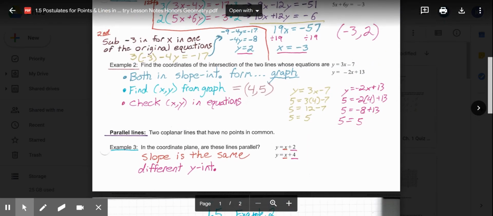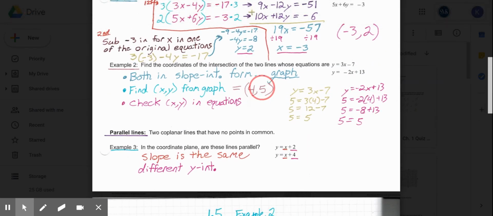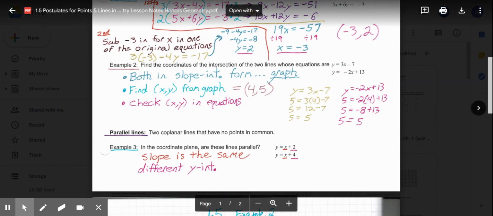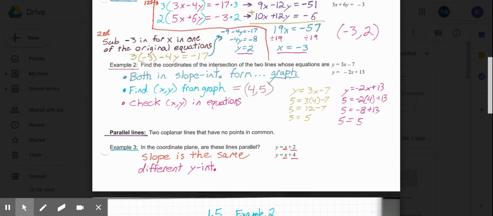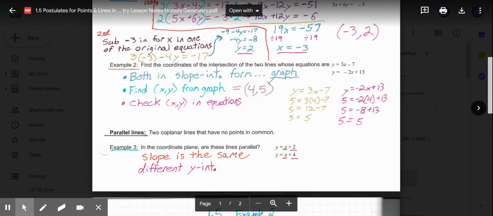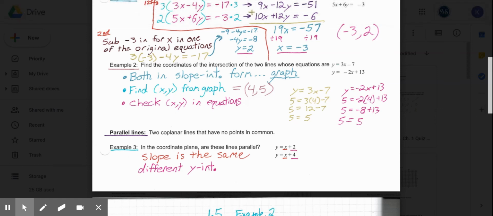So then once we've found where they appear to intersect, we can always check the xy coordinate in the equation. So we could plug that in to either of the equations and check. So 4, 5, plug that into the first equation, substitute the 5 for y, the 4 for x, and we end up with 5 equals 3 times 4 minus 7. 5 equals 12 minus 7, so 5 equals 5.